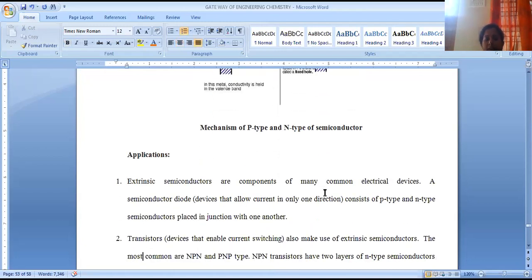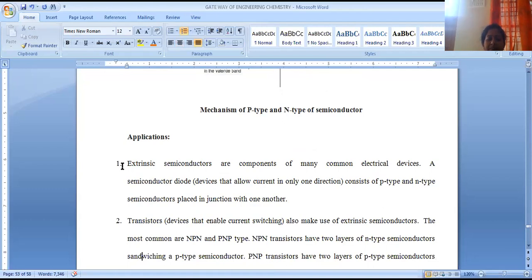Now let us see what the applications of these semiconductors are. Extrinsic semiconductors are equipped in many common electrical devices. These are used as diodes. A diode is used to allow the movement of current in only one direction. It may contain N-type and P-type semiconductors which are used to form a junction, so PN junction diodes are generated by using this.